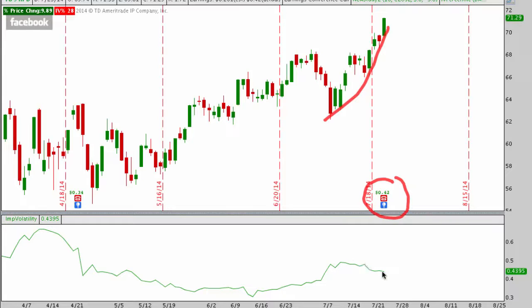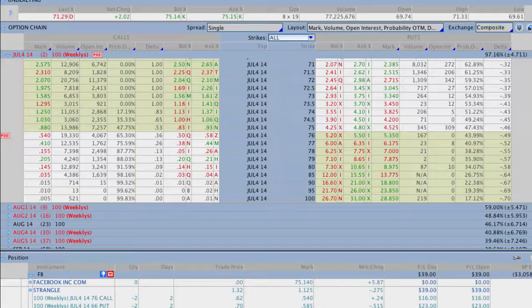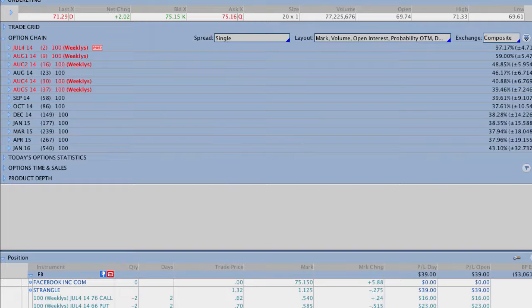But we still should see a pretty good drop in implied volatility, and because we traded the weekly options, we should see a good decay in our value very quickly. So here's a look at where Facebook is. Again, we traded these weekly contracts here, which only have 2 days to go in expiration. But here's the kicker: the implied volatility for these contracts is 97%. You compare that with these August contracts, which are the next monthly, those only have a 46% implied volatility. So very similar to what we saw with Microsoft, Facebook actually has really high implied volatility for these front month weeklies, which give it a lot of extra juice heading into earnings.